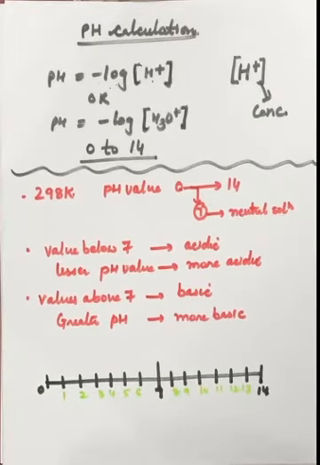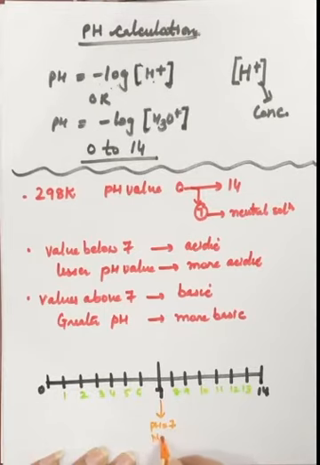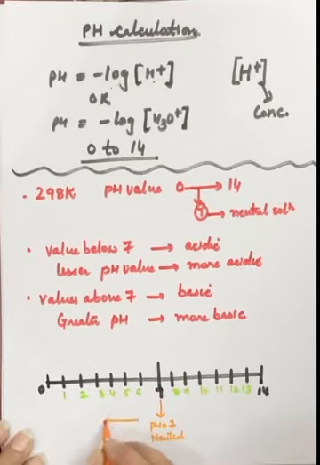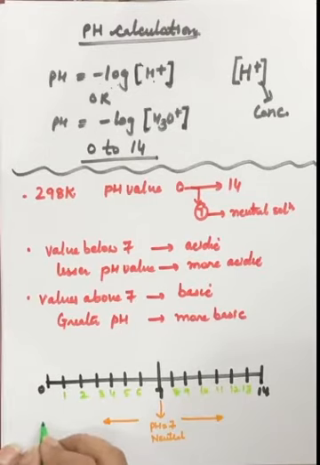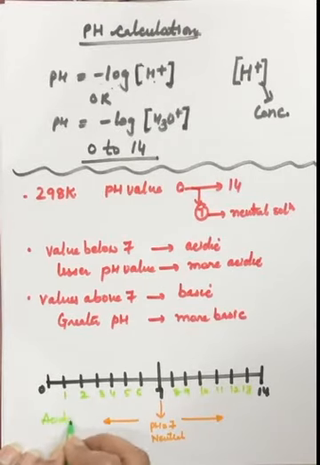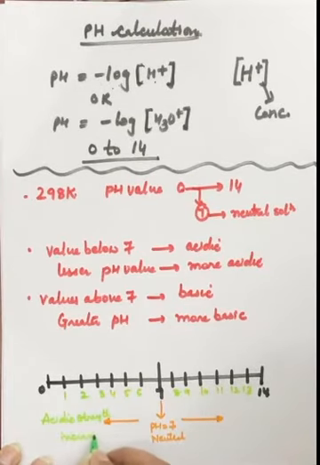And the middle value, like I told you, this middle value 7, shows that the solution is neutral. If pH comes out to be 7, that solution is neutral. And if we move towards this side, acidic strength increases. Acidic nature or acidic strength increases.